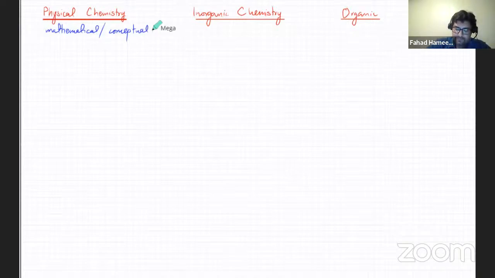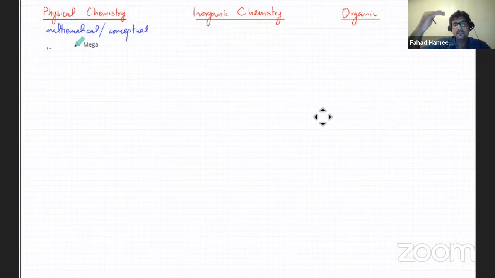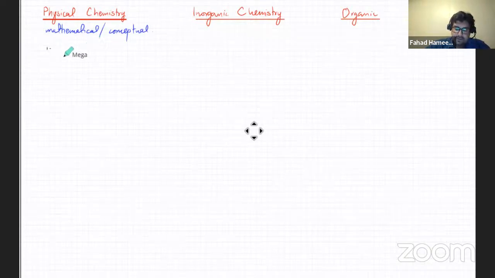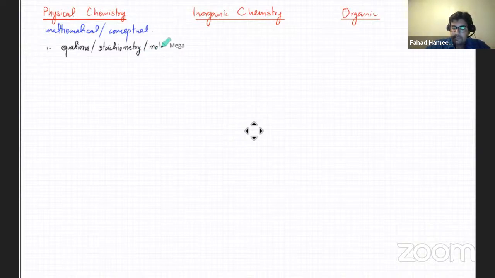The very first one, the way we'll begin, and I'm not going to be exactly following the syllabus in the exact order, because we'll be studying some things together which are linked together. Some things that are not linked together will be studied separately. So the first thing that we're going to start off with is equations, stoichiometry, and moles. We'll revise all our equations, how to make those equations, then how to balance those equations, and then obviously we'll be talking about moles as well, how to do moles questions.